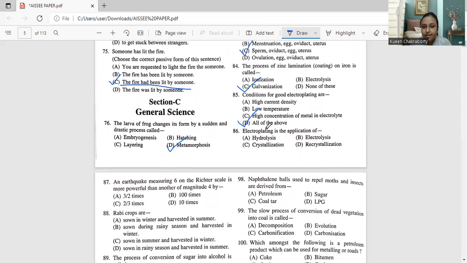Okay. Next, moving on to question number 86. Electroplating is the application of hydrolysis, electrolysis, crystallization, or recrystallization. So electroplating is actually the application of electrolysis. So accordingly, for question 86, the correct answer will be option B, which is electrolysis.